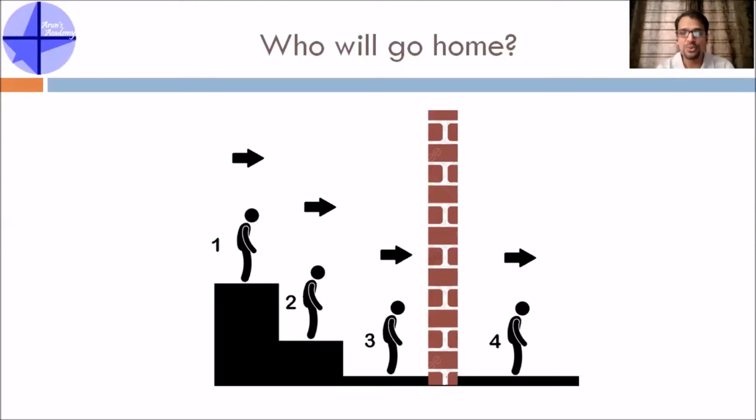Now, there is a buzzer, and the hats fall like this. 1 has black, 2 has white, 3 has black, and 4 has white. Now the question is very simple, and this is a pure logical question. Out of the 4 people, who will go home and why? You can pause the video at this point, and if you want, you can go back a few minutes and listen to all the conditions carefully and then work out your answer.